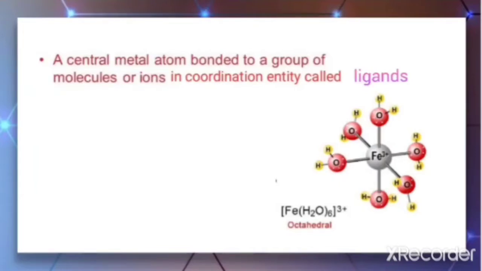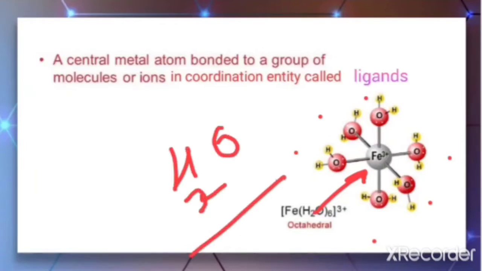[Fe(H2O)6]3+, here Fe3+ is the central metal ion which is bonded to 6 neutral molecules. Here that neutral molecule is water. So these are called ligands in this example.